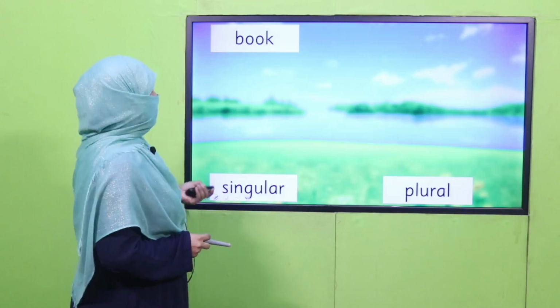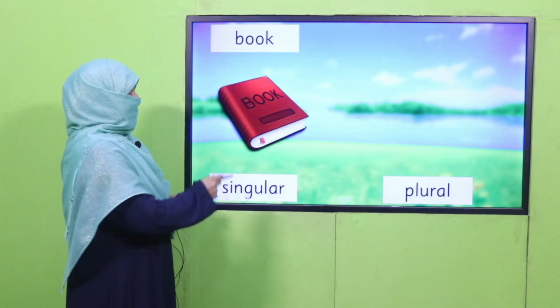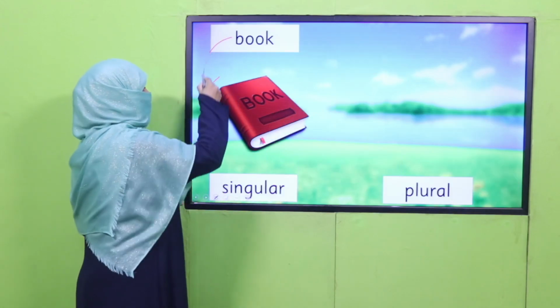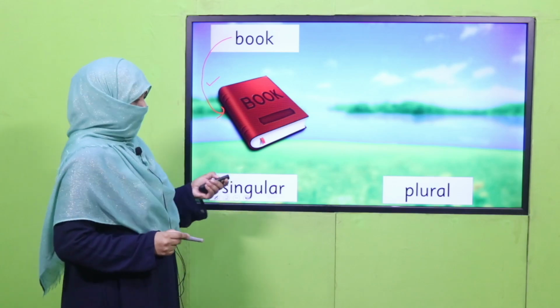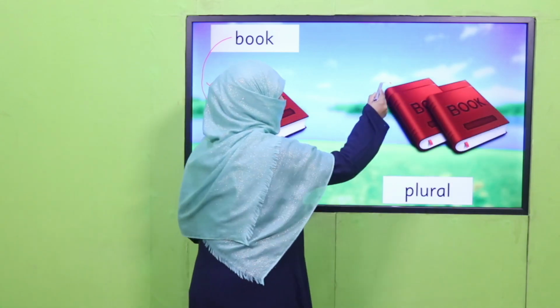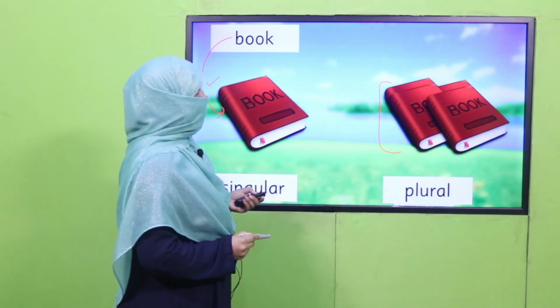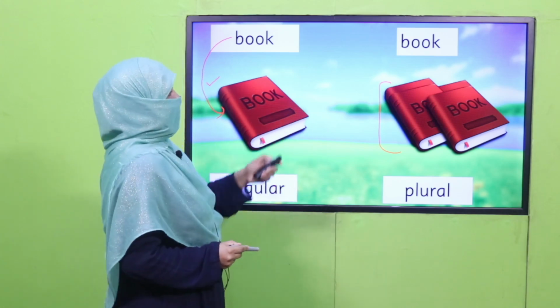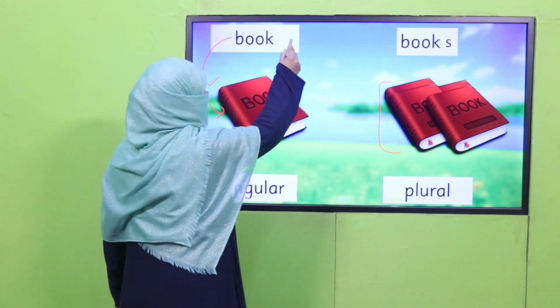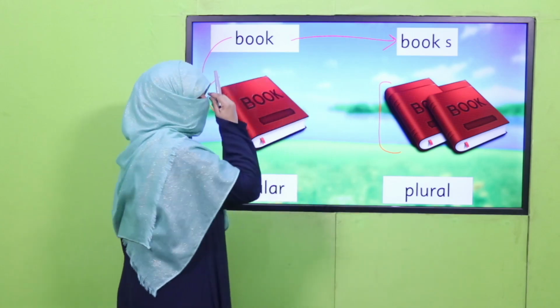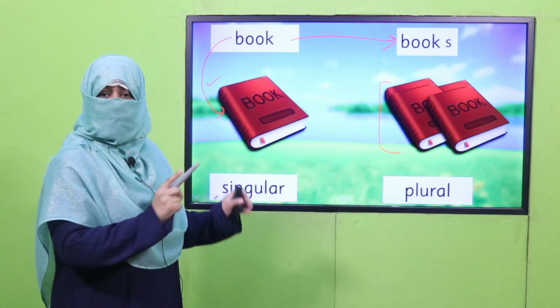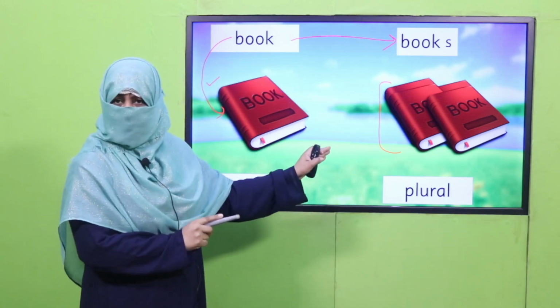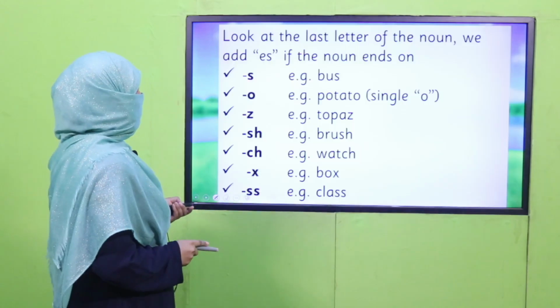And how do we change it? It's a book, a singular noun. And if we have more than one, we write plural noun, and for that initially we learned we just add S to make a singular noun into a plural noun. This was the first rule we learned to convert a singular into plural. Remember? After that we learned in grade 2,